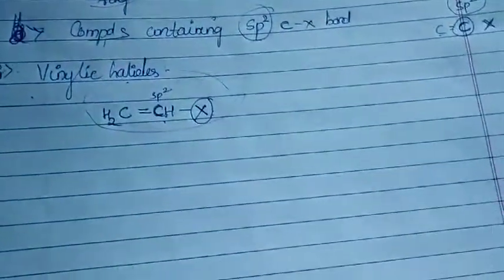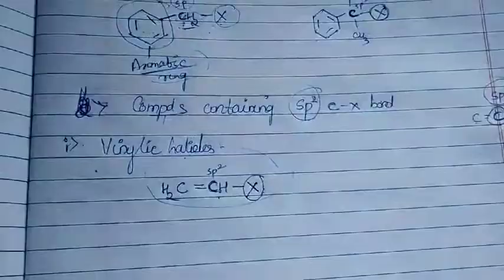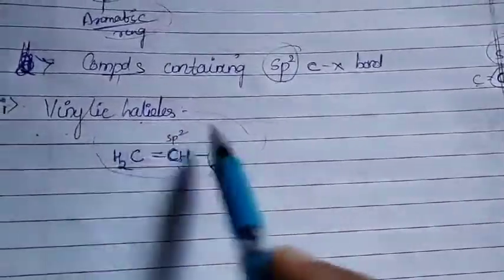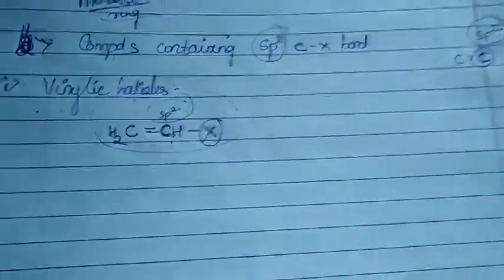In allylic, A is the first alphabet. So A means first you have to see that the carbon is sp3. Then go with your vinylic, in which the halogen is attached directly to an sp2 hybridized carbon atom.